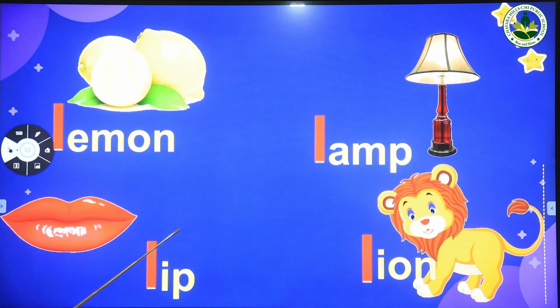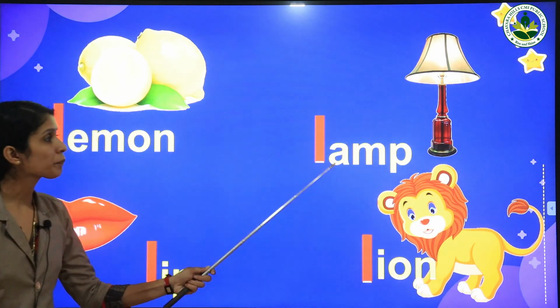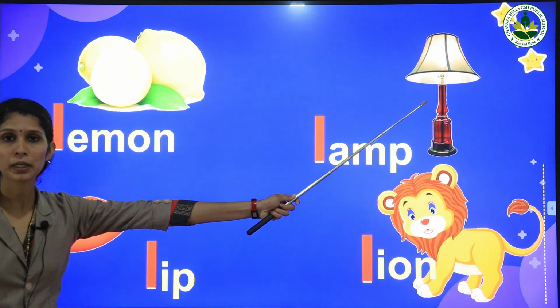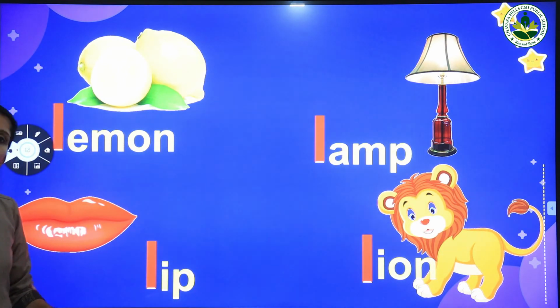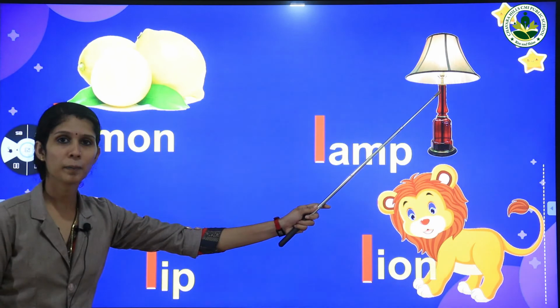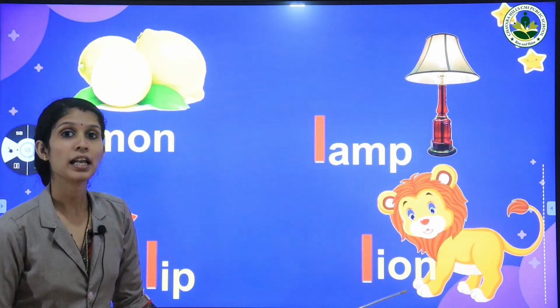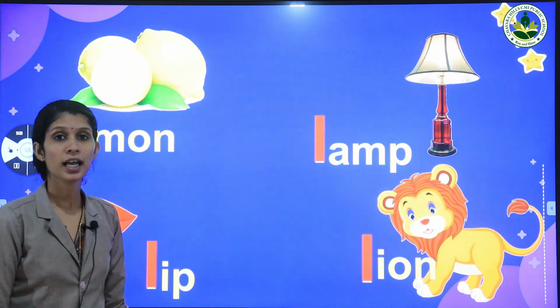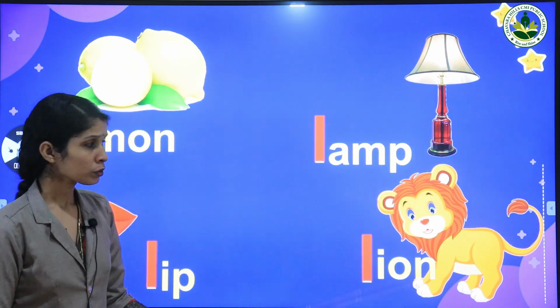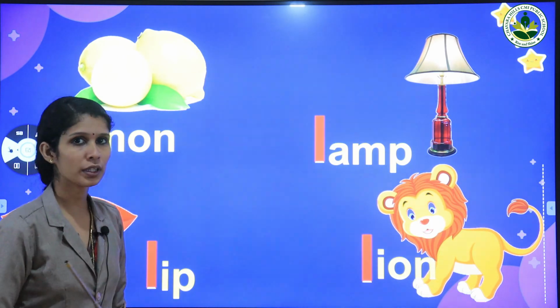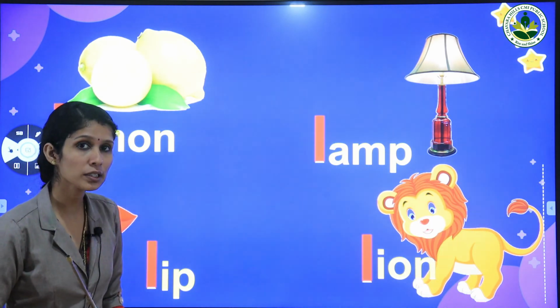So what is this? Lip. And our next word is lamp. What is this? Lamp. Repeat after me. Lamp. And who is this? Yes, it's a lion. Do you know lion is the king of forest? Okay, who is the king of forest?